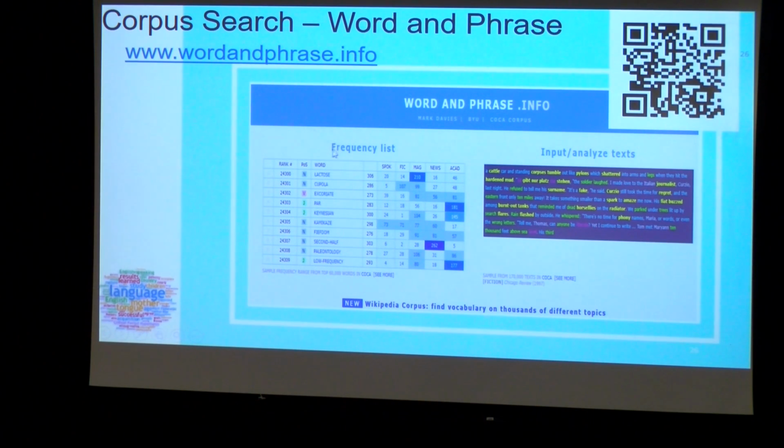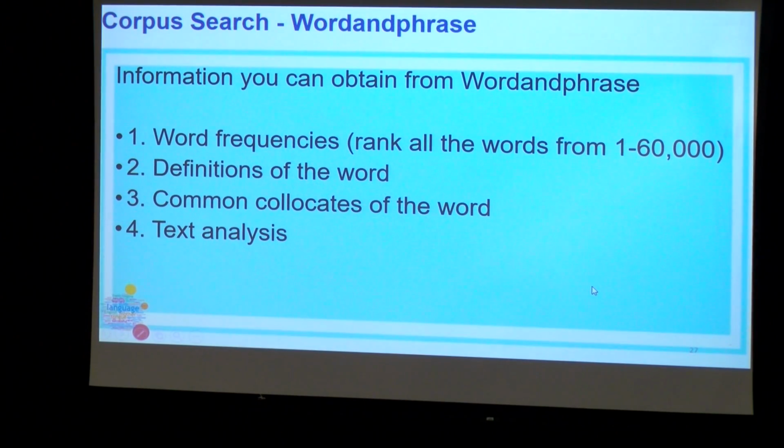Basically it has two search functions, frequency list and analyze text, okay? So information you can obtain from Word and Phrase, basically four types of information, okay? Word frequencies. So you will know which word is numbered rank 1, which word is numbered 60,000, okay? So "the" would be the most frequent word, right? The number rank 1, okay?